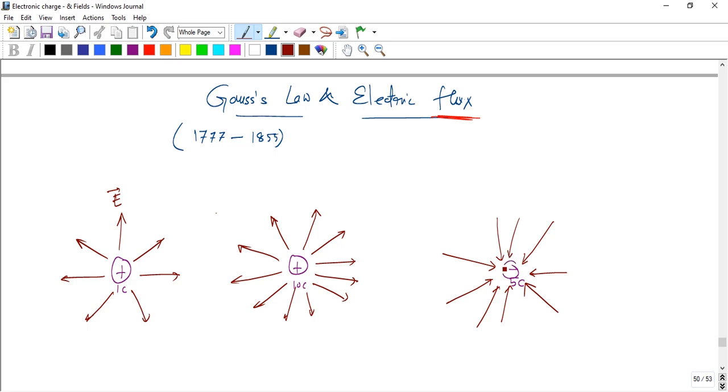Okay, so we consider an imaginary surface here. An imaginary surface means a 3D sphere, a 3D object.